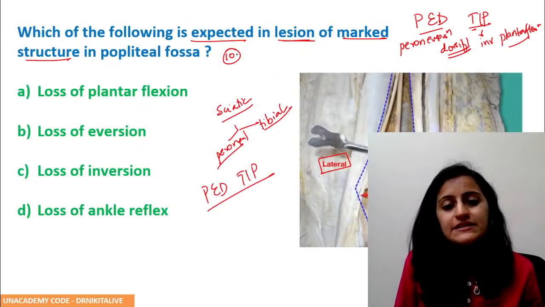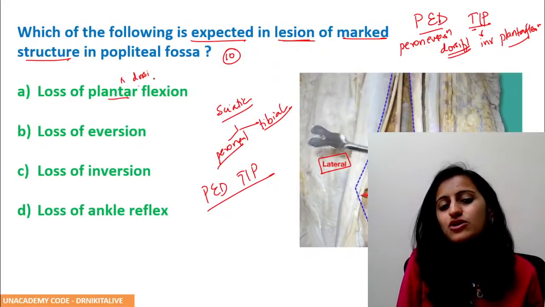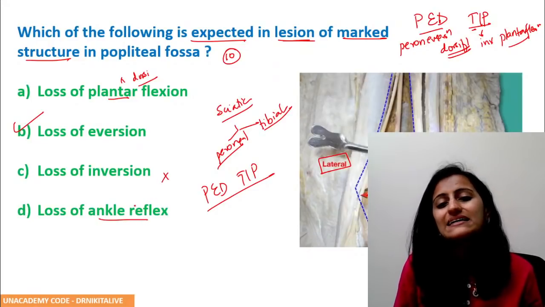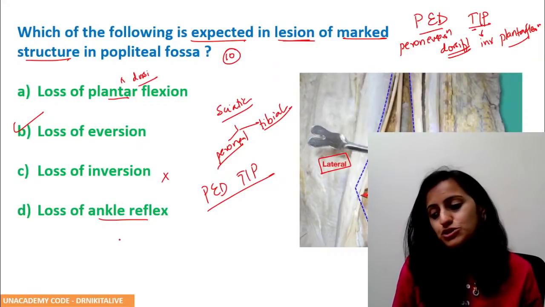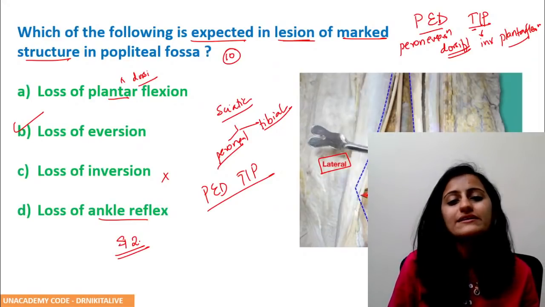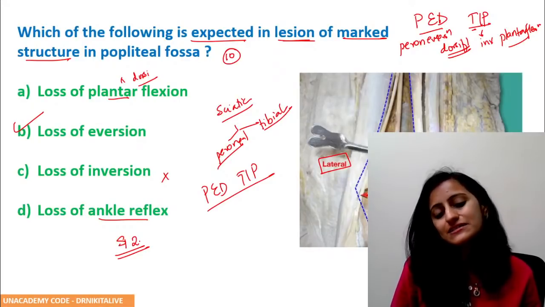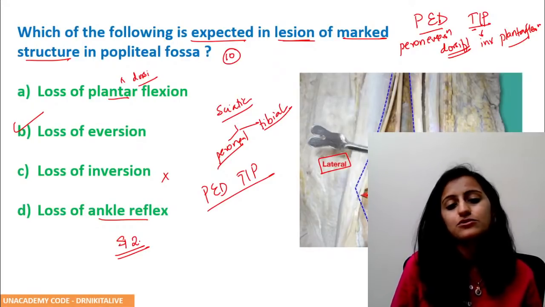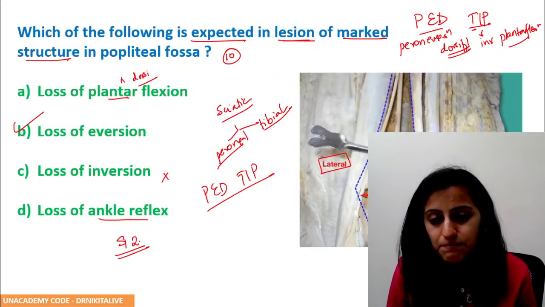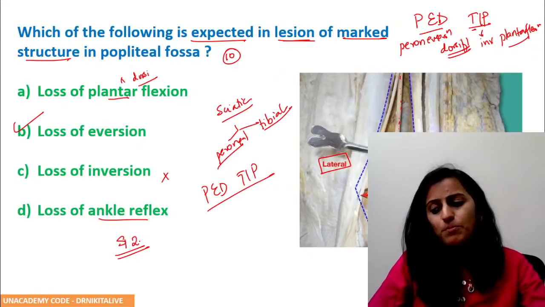Remember PED TIP. So when the peroneal nerve is gone, what will go? Plantar flexion? No, it is dorsiflexion. Eversion will go, not the inversion, right? Not the ankle reflex. What is the root value of ankle reflex? 1, 2, buckle my shoe. So that is S1, 2. So S1, S2 is the root value. While for peroneal, it is not your S1, S2. So this is the peroneal nerve. What is this structure here, guys? This one, is it the popliteal artery?